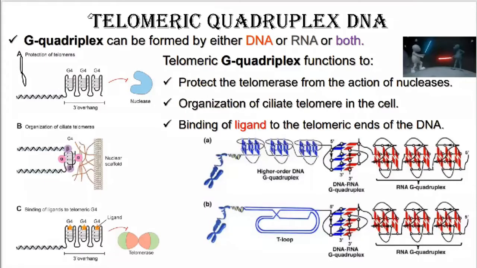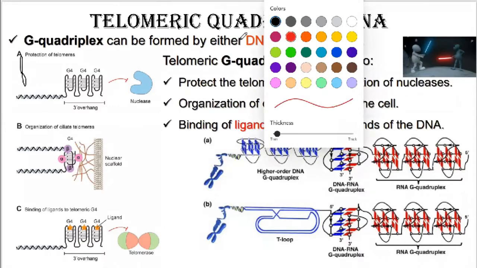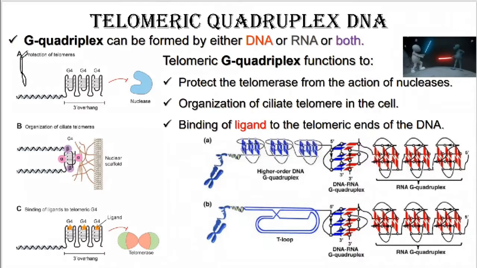Now we will have to understand how the quadruplex structure of the DNA makes the telomeric ends of the DNA. You know that the chromosomes in humans have telomeric ends. This is a telomere. The end of the chromosome is commonly referred to as the telomere.